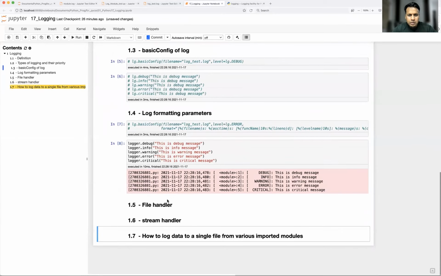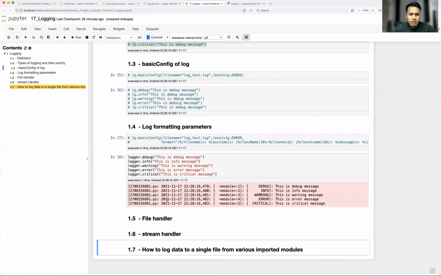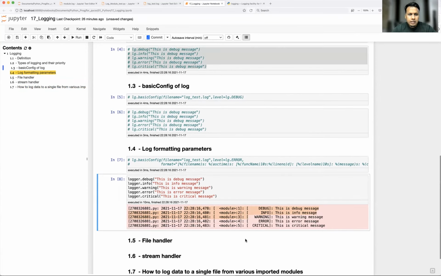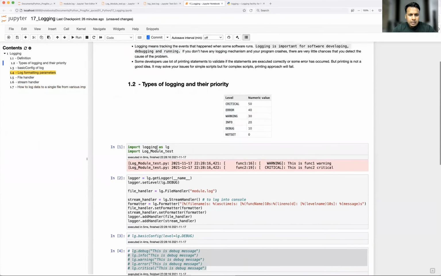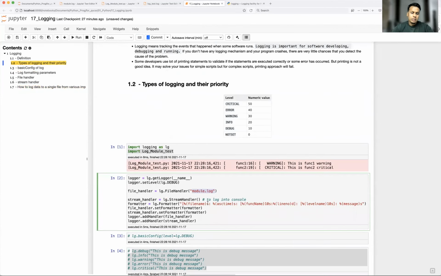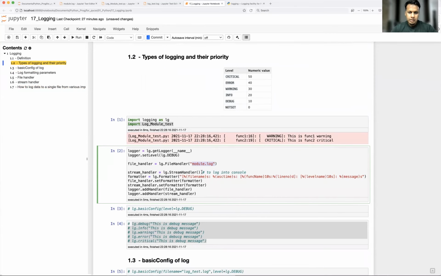Okay, so now you pretty much know how exactly this file handling logging will work and how you can manipulate the formatting for the console output. So this is the way you do that. That's what was about the file handler and stream handler, and how to log data into a single file, which you have already seen. Just include the module and use the same kind of module log, whichever you have included in the module test. Then it will start logging, because it is always opening in append mode. So whatever logs are coming, everything gets appended to the same log.